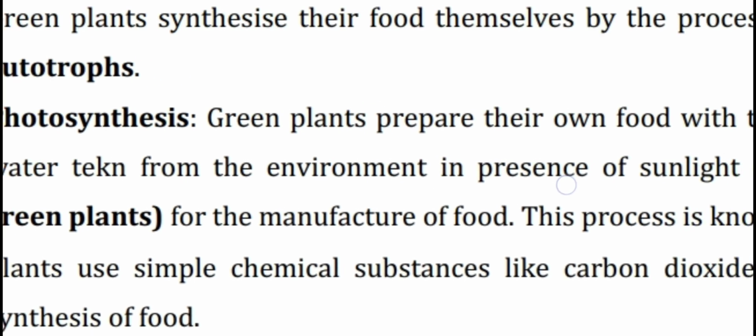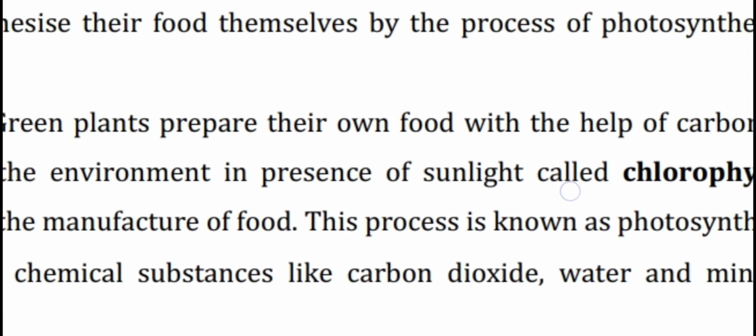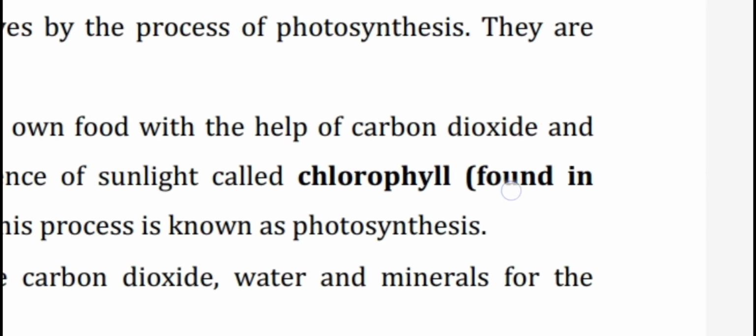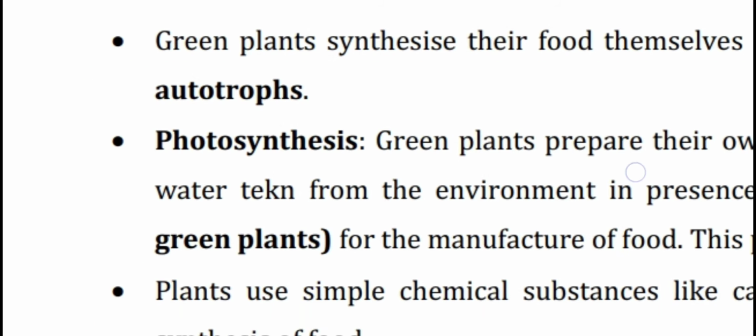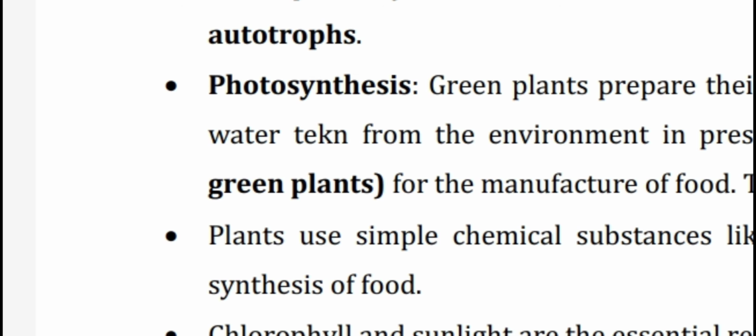Green plants synthesize their food themselves by the process of photosynthesis. They are autotrophs. Autotrophs and heterotrophs are there. What are autotrophs? The organisms or plants that prepare their own food have autotrophic nutrition. What is heterotrophic nutrition? The organisms that do not prepare their own food are called heterotrophs. That is the only difference between heterotrophs and autotrophs.